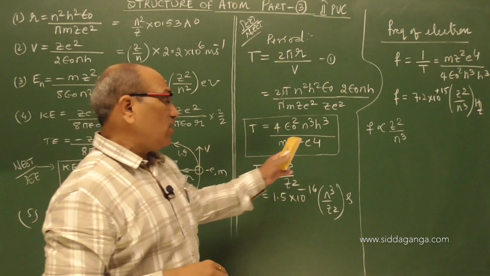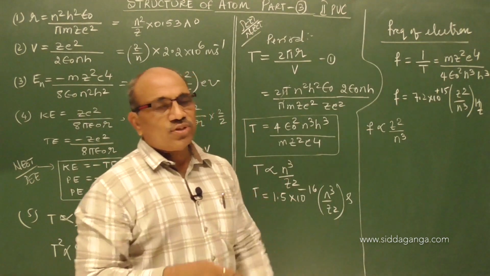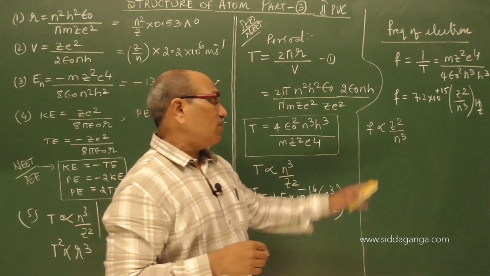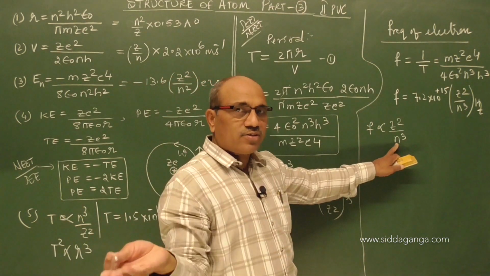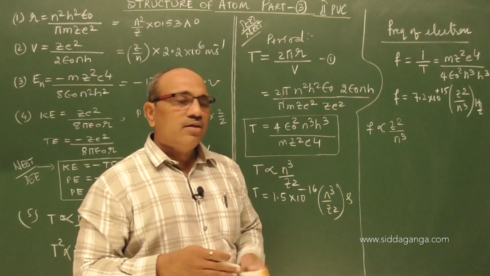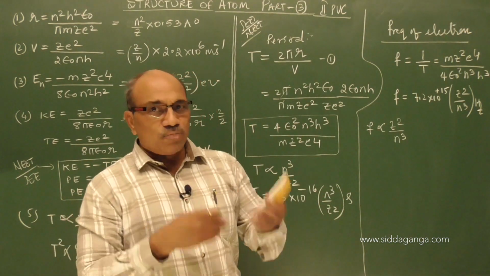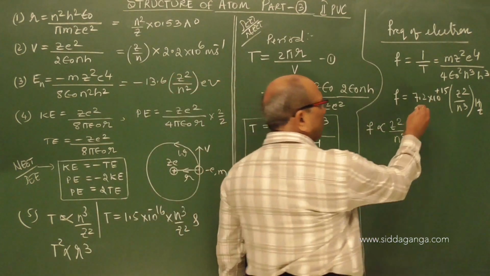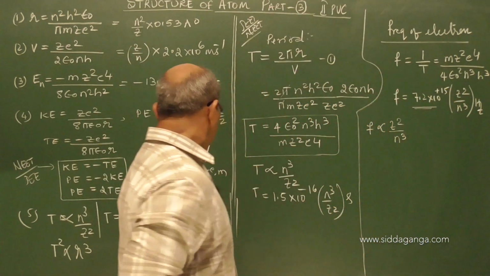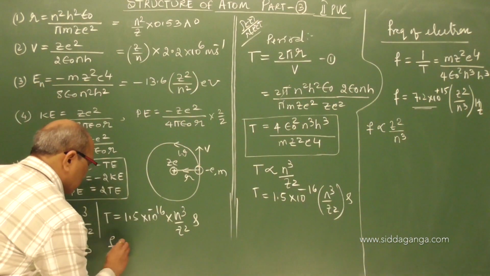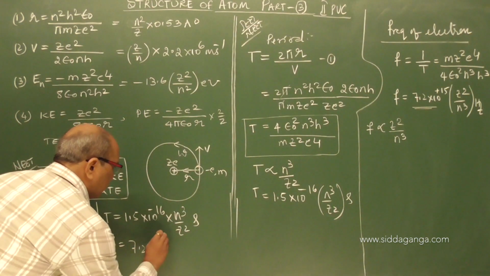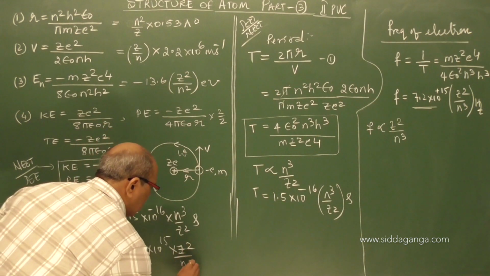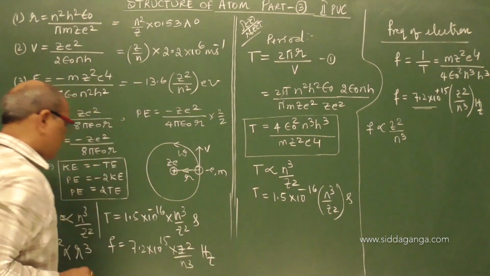As the z value increases, the electrical force increases, it revolves with more speed, and the frequency increases. As the orbit number increases, it is far from the nucleus, and the revolution speed decreases, which means the frequency decreases. And this value I have given you for convenience again. So for frequency, we can write 7.2 into 10 power 15 into z square by n cube hertz.